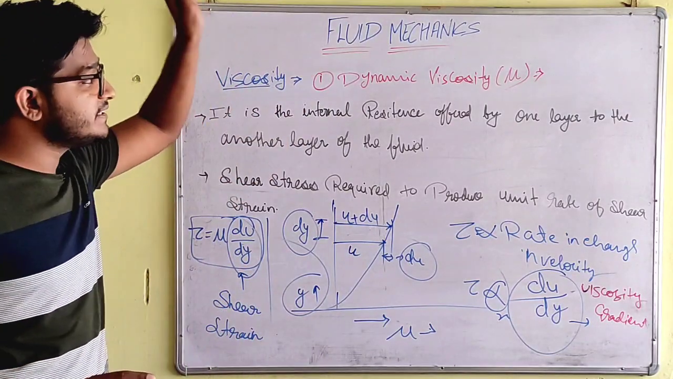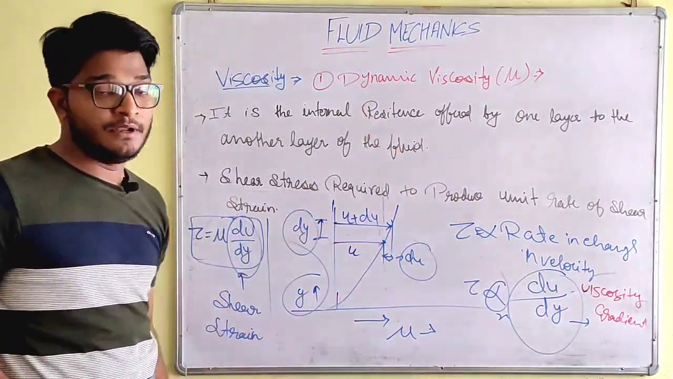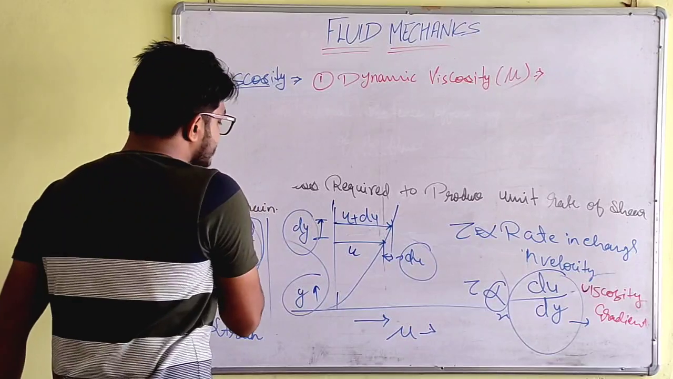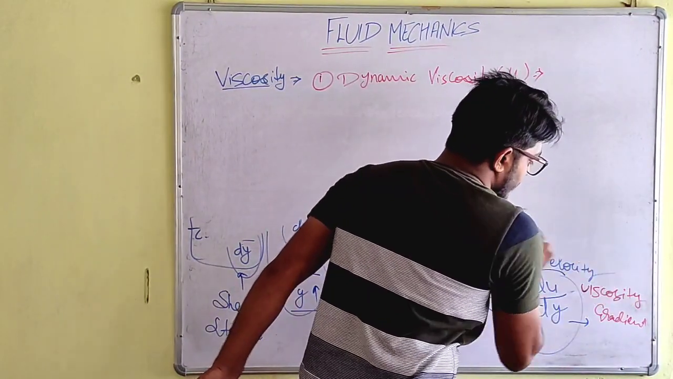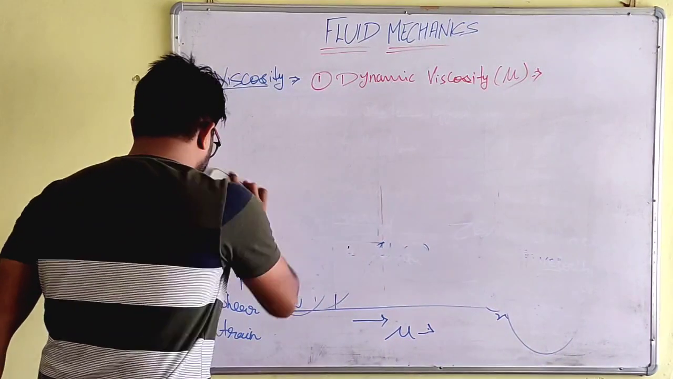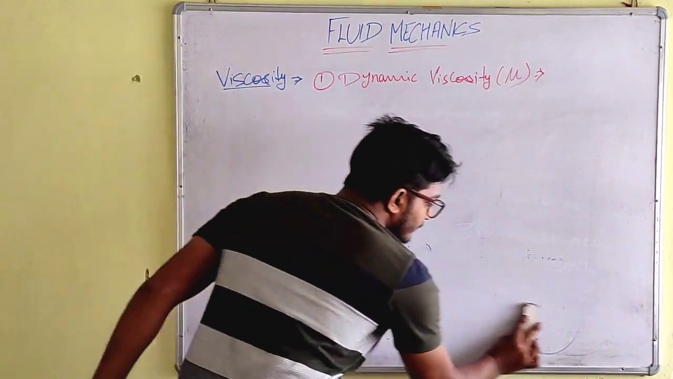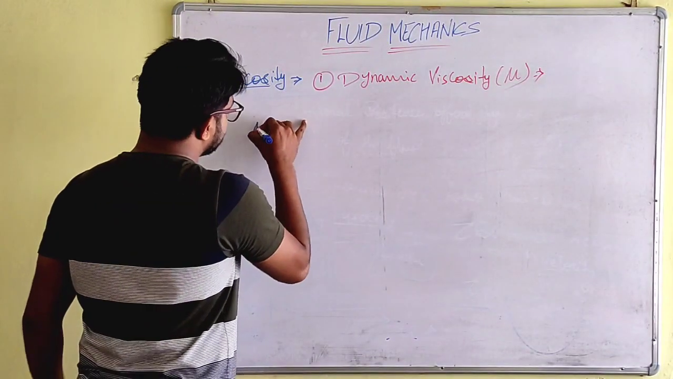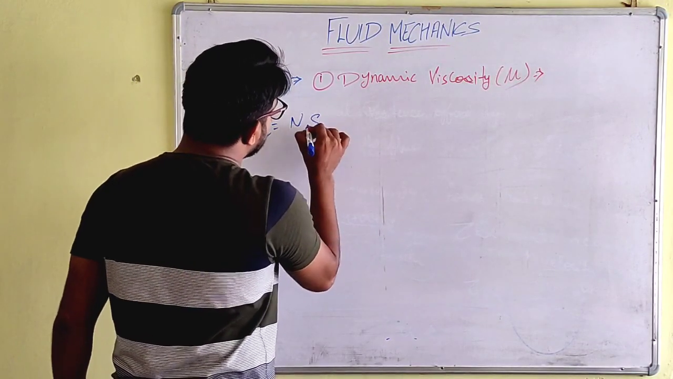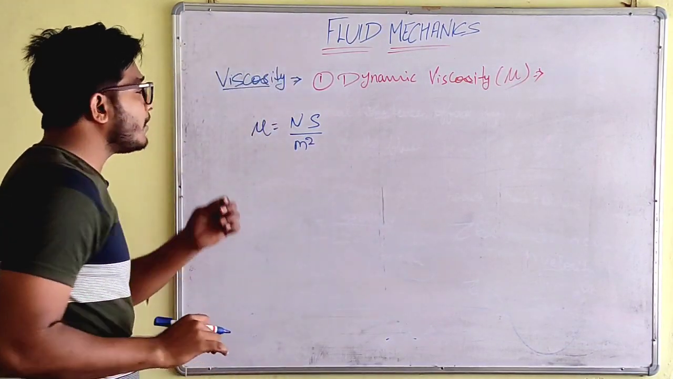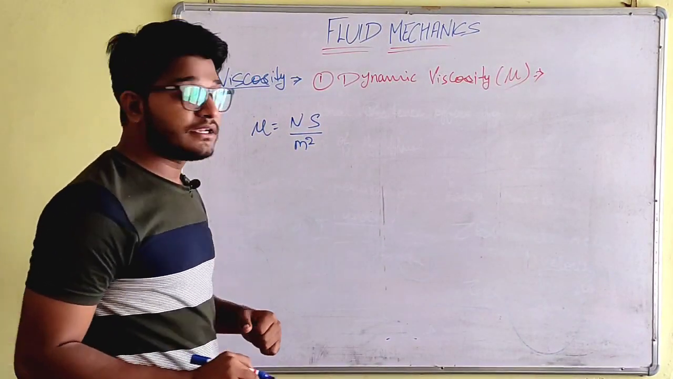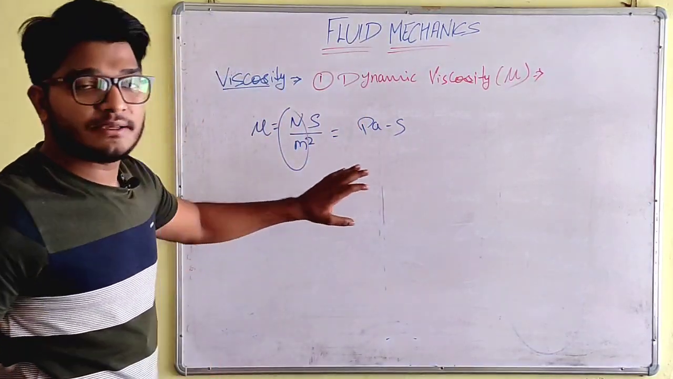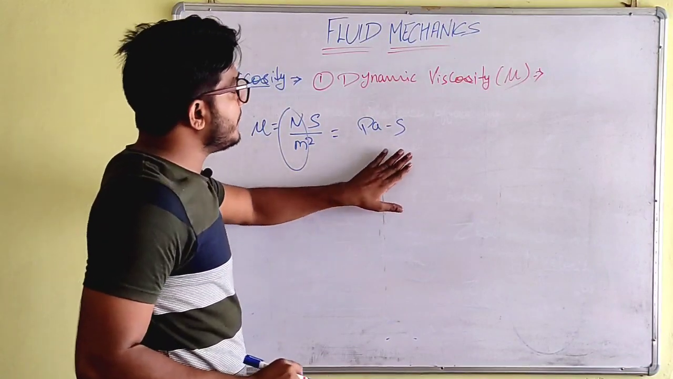So this is the dynamic viscosity. Now let's get on to the kinematic viscosity, which is related directly to the dynamic viscosity. But I think I left one small thing about the dimensions of the dynamic viscosity. The unit of dynamic viscosity is Newton second per meter square. We can also say it is Pascal second, because Newton per meter square is the Pascal.